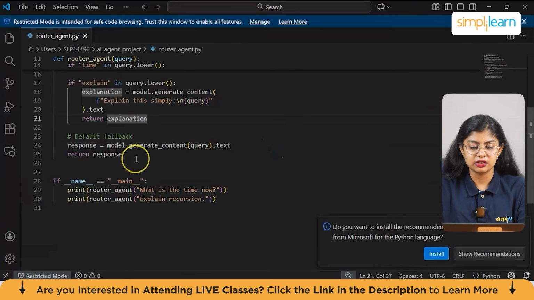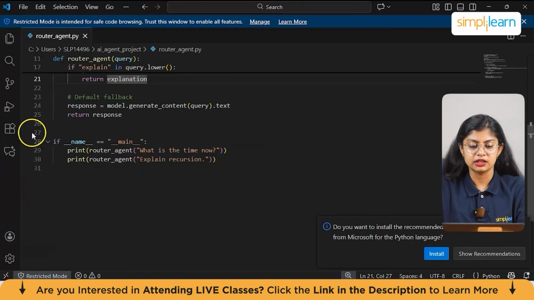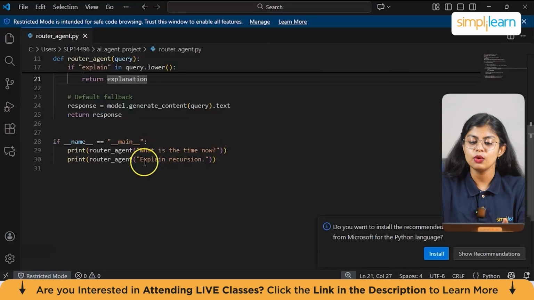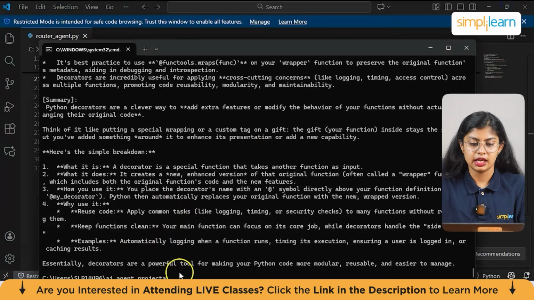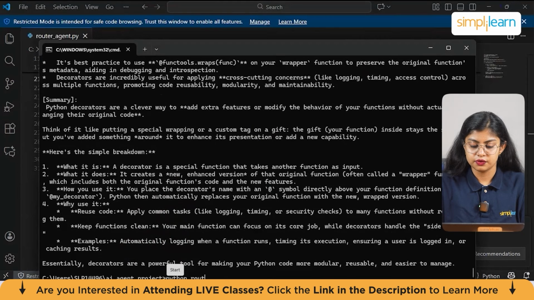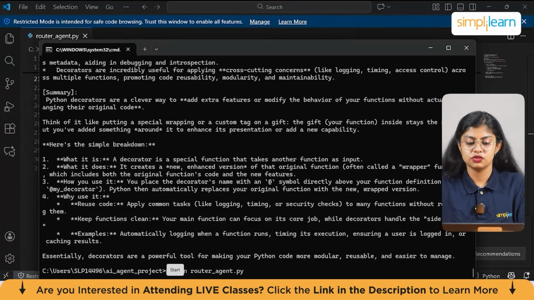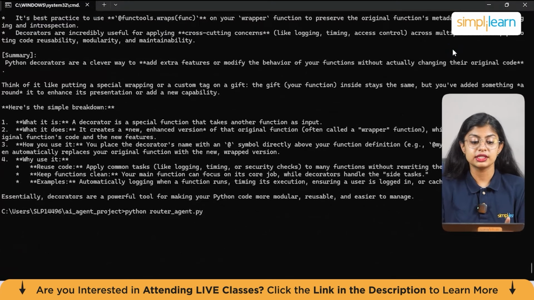Then we have return the response, and again we are calling the function, and the input that we are giving is what is the time now, which is the question, and then we have also given another input which is explain recursion. So let's just test both the outputs. So here again, python, what is the file name? router_agent.py. Let's just run it. The two questions are what is the time now and what is recursion. So let's see if it answers.